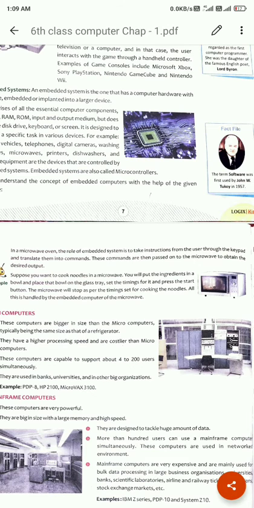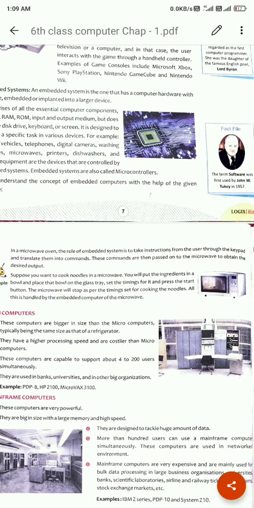The timing set by you will be taken as the instruction by the embedded system. Then after the set timing, your desired output will be given to you. Okay, all this is handled by the embedded computer of this microwave. This is all done because of the embedded system that is implanted in the microwave.